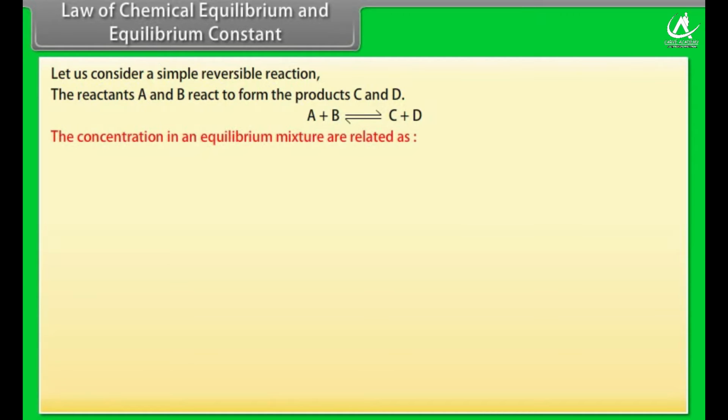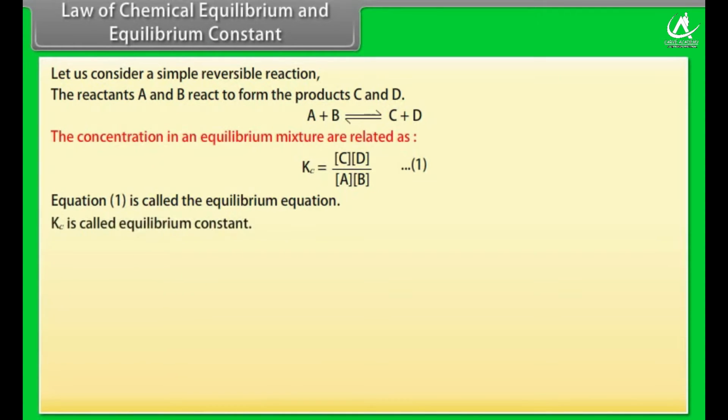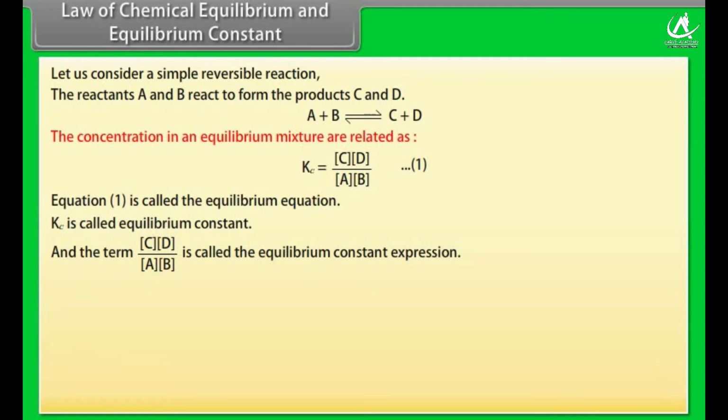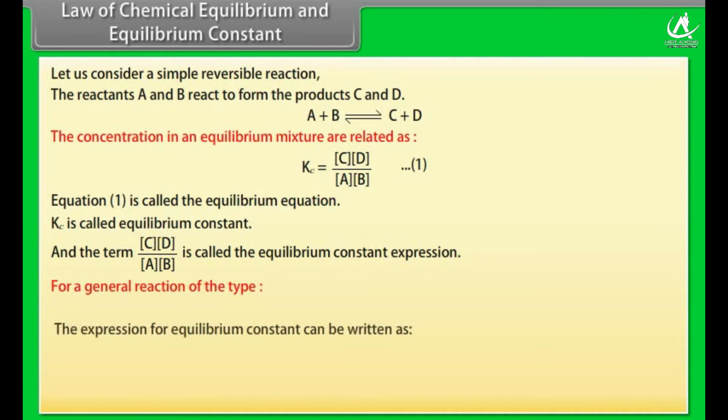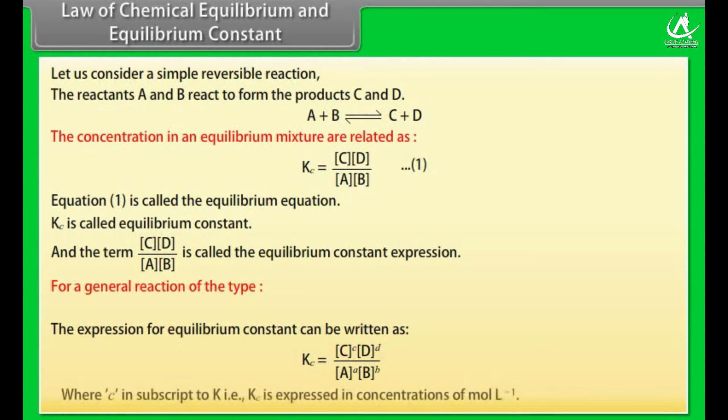The concentrations in an equilibrium mixture are related as, name it as equation 1. Equation 1 is called the equilibrium equation. Kc is called the equilibrium constant, and the term is called the equilibrium constant expression. For a general reaction of the type, the expression for equilibrium constant can be written as, where c is a subscript to K, that is, Kc is expressed in concentration of moles per liter.